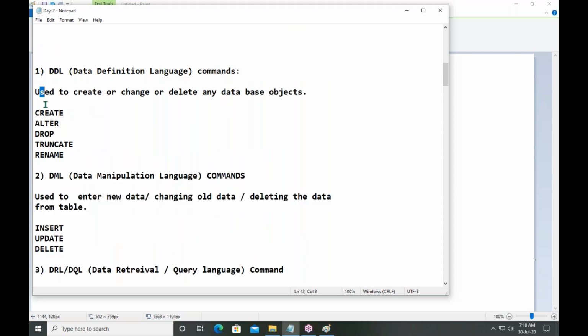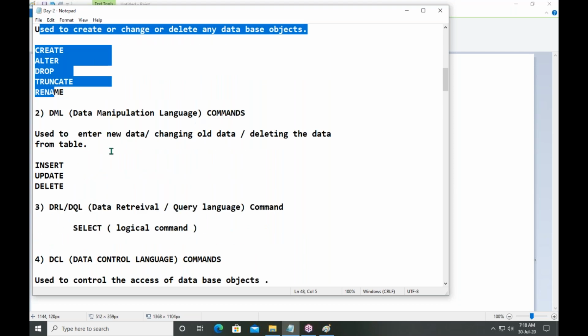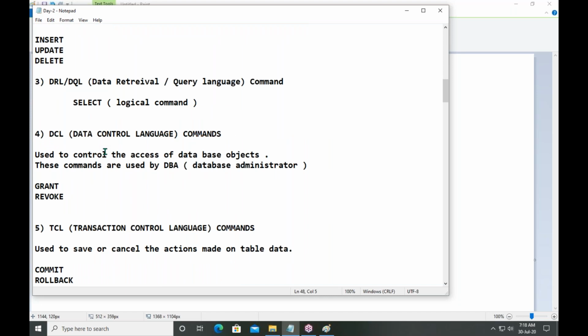First one is object level. Okay, a table is there, data stored in the table. After some days or after some years, I want to access the data. You can access data by using only one command, called the select command.